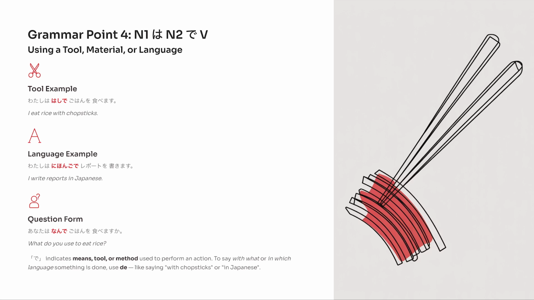We can also use で for language. 私は日本語でレポートを書きます。I write reports in Japanese. And to ask a question, we use なんで? For example, あなたはなんでご飯を食べますか? What do you use to eat rice? So remember, で can mean with, by, or in, depending on the context.